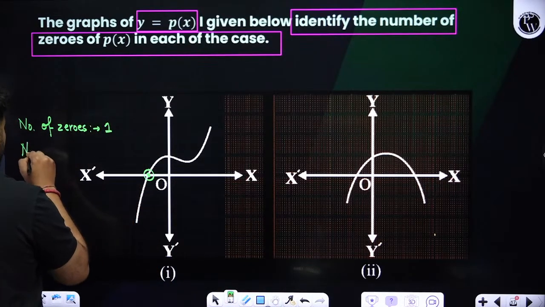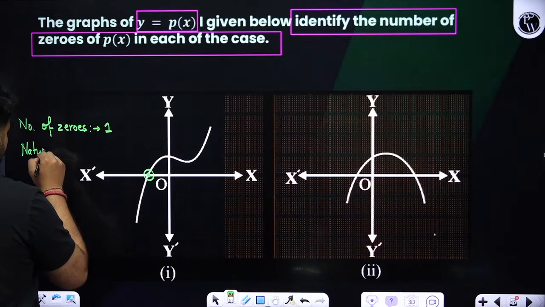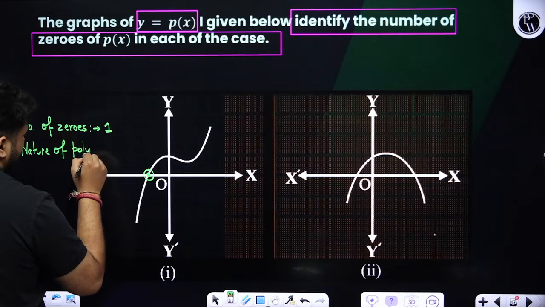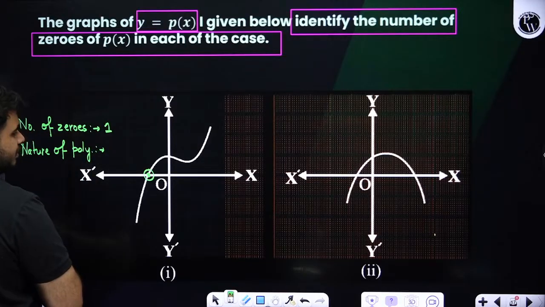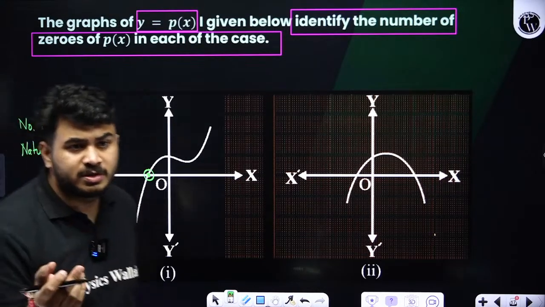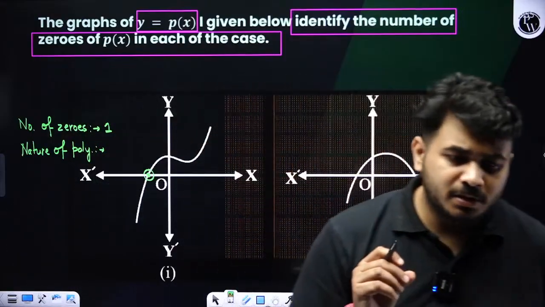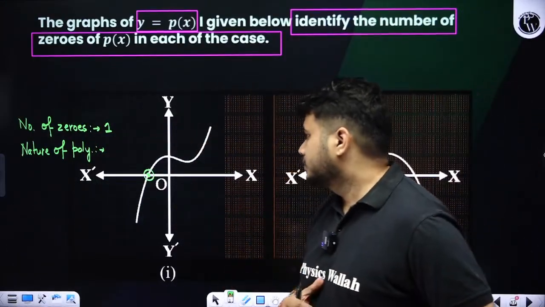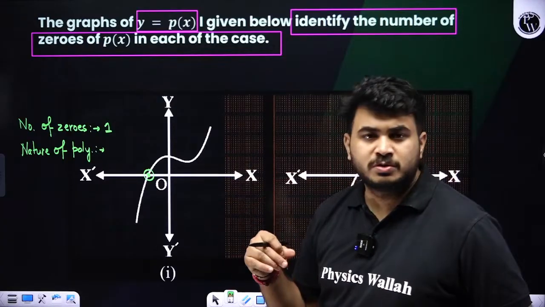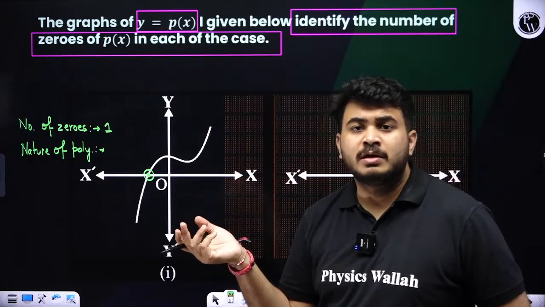And if you talk about the nature of the polynomial, okay, tell me the nature of the polynomial, let us see. So if you see over here, students, you may think that it is cutting the axis only one time. So the number of zeros is 1. Is the case linear?